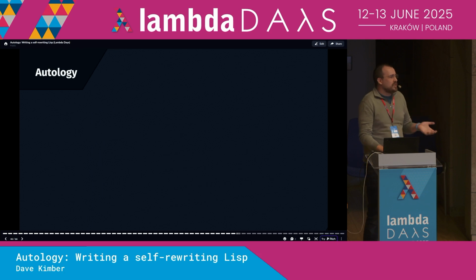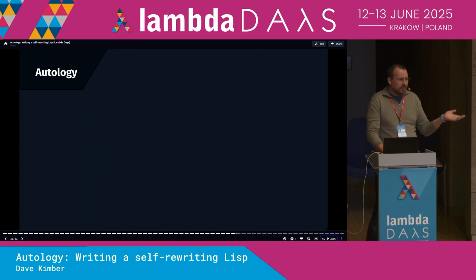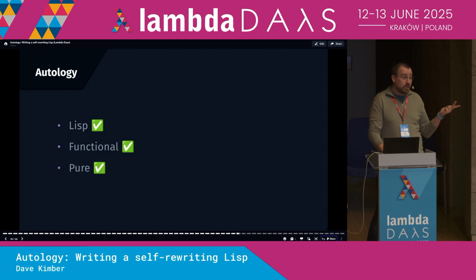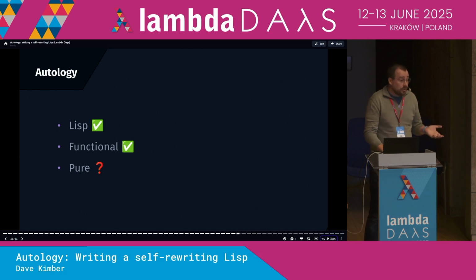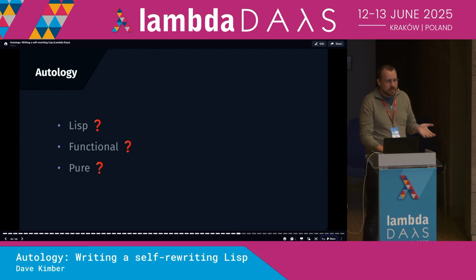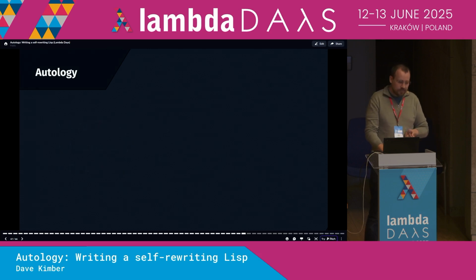But why would we want to modify our language? Autology is great. It's a Lisp, it's functional, it's pure. These are great things. But sure, every now and again, it's a little bit difficult to express something in its single body expression, anti-imperative style. So, what if it wasn't pure? What if it wasn't functional? What if it wasn't a Lisp?